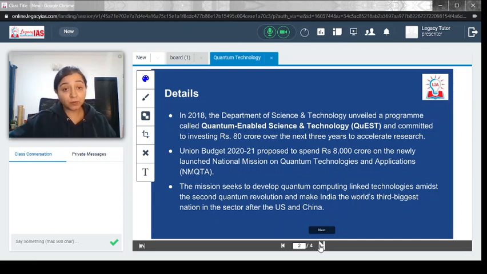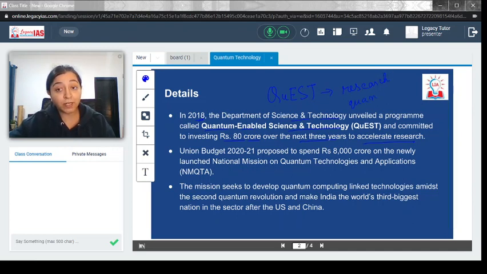So basically in 2018, almost 2 years back, the Department of Science and Technology unveiled a program called Quantum Enabled Science and Technology, or in short QUEST, and committed to investing rupees 80 crore over the next 3 years to accelerate research. So what is the purpose of this QUEST mission? It is to encourage research in quantum computing, and quantum technology in general.